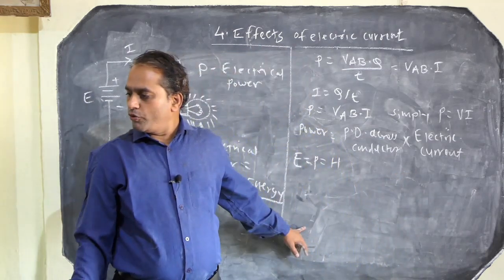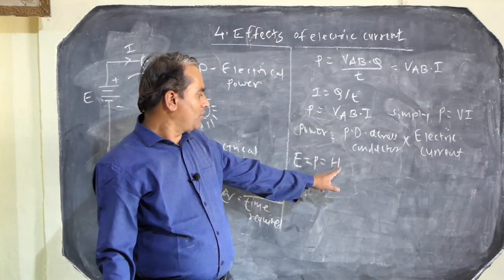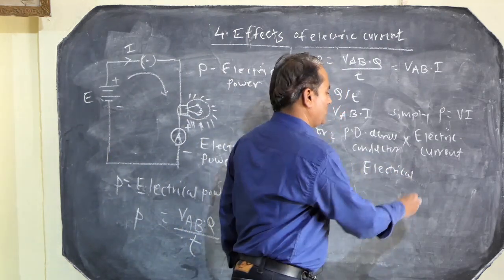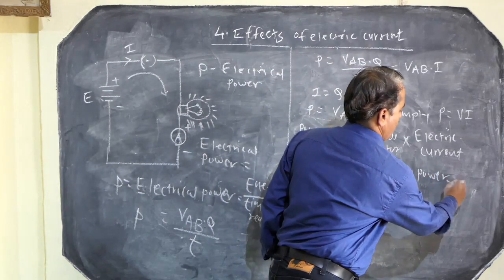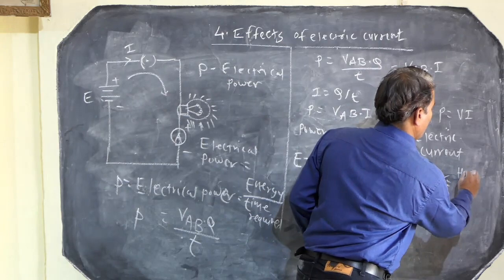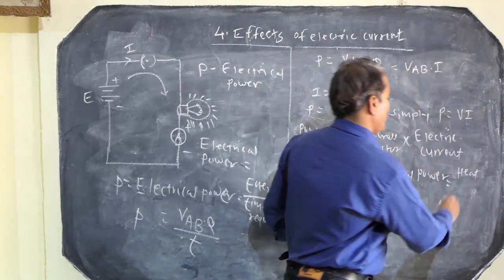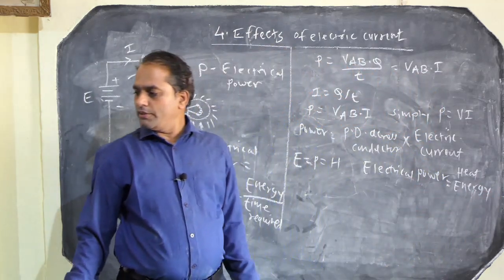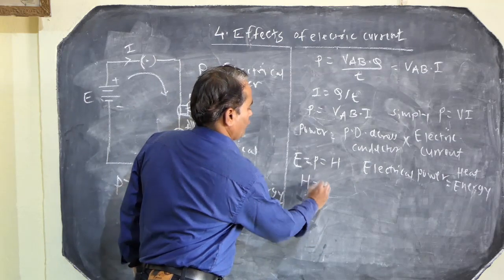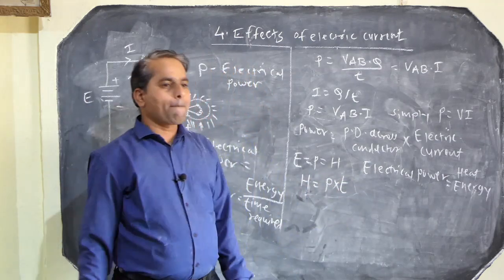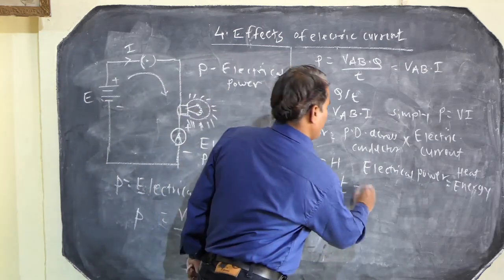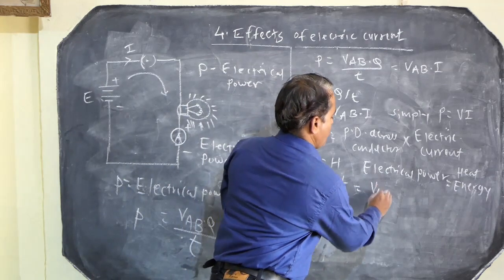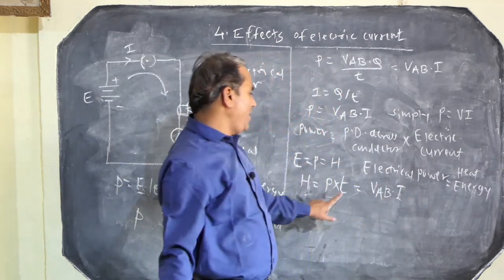So P equals H, therefore the electrical power equals the heat produced in that circuit, or the heat energy produced in that circuit. So H equals P into T, and we know that P equals VAB into I, so H equals VAB into I into T.